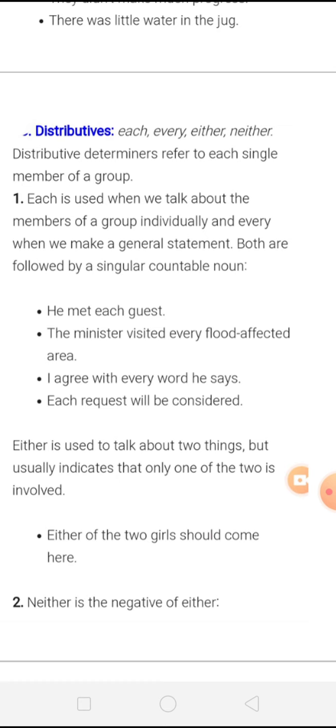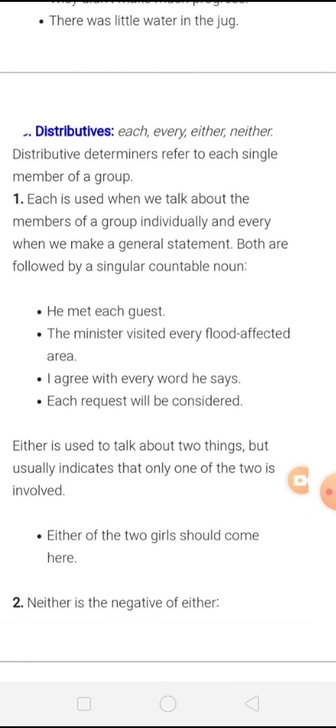I agree with every word he says. This is a general statement, that's why we use every with this. Each request will be considered. So we are talking about a group of requests, but individually, right? So we will use each with that.